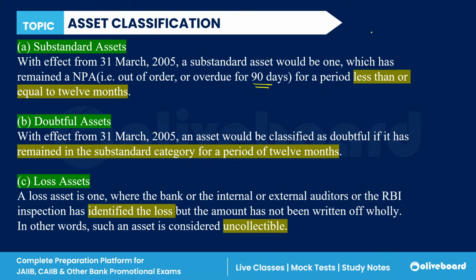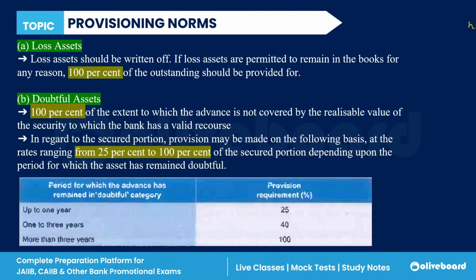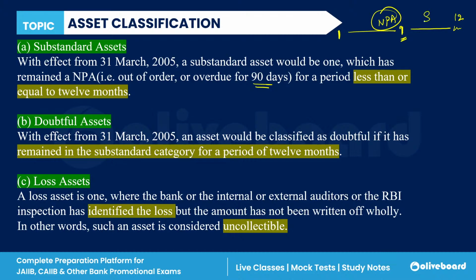From the date of repayment, till the period of 90 days, if it is not paid, then it is a non-performing asset, right? Now, if it exceeds 90 days, but remains overdue for less than 12 months, that is less than 1 year, then it is a substandard asset, right?